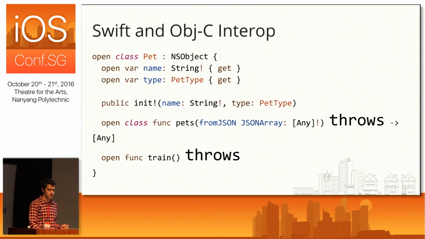Now, something nice that we did get out of the box without changing anything is that all of our error pointers are gone. Instead of having to deal with error pointers in Swift, which isn't so great, now all of our methods that had error pointers have become throwing, which is pretty nice to work with in Swift.